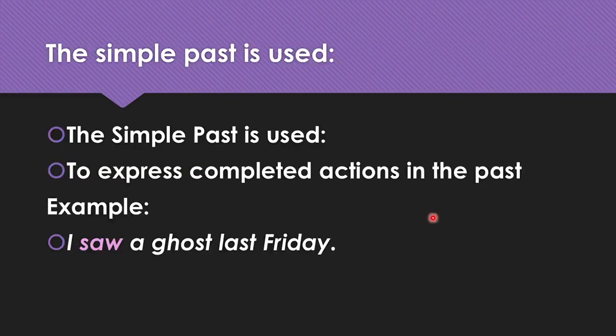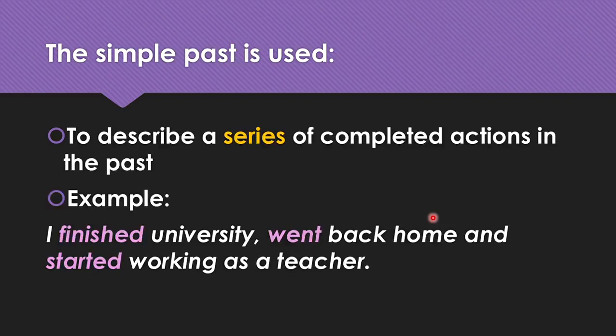Okay, the simple past is also used, as you know, to express completed actions in the past, finished actions. For example, I saw a ghost last Friday. Okay, and also to describe a series of completed actions. Example, I finished university, went back home, and started working as a teacher. So this is a series, one after the other.